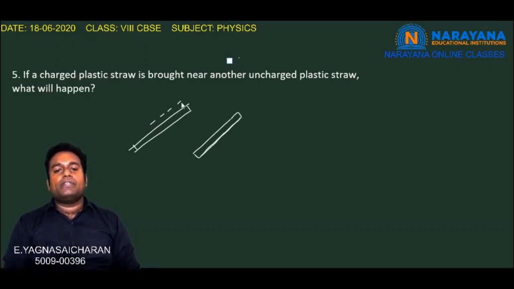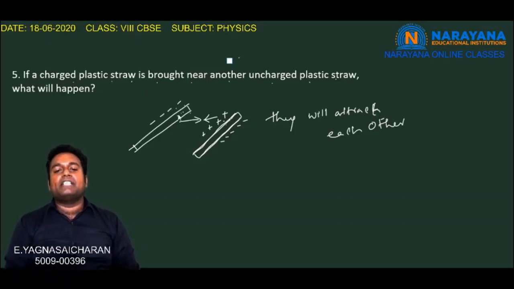So because of the induction of these charges, all the charges on this side will become positive, and on the other side you are going to get the charges on the uncharged straw as negative. As unlike charges are present on both straws, both straws will attract each other. So we can say if a charged plastic straw is brought near another uncharged plastic straw, they will attract each other.